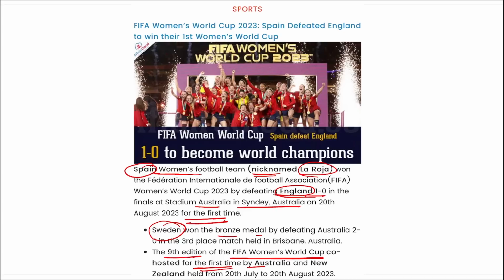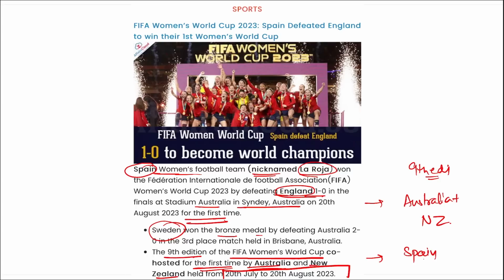The 9th edition of the FIFA Women's World Cup, co-hosted for the first time by Australia and New Zealand, was held from 20th of July to 20th of August. So remember, this was the 9th edition of the FIFA Women's World Cup, hosted by Australia and New Zealand. And who won this? It is Spain's women football team that has won the FIFA Women's World Cup, and they defeated England in the final by 1-0.